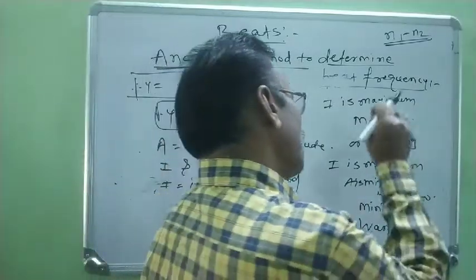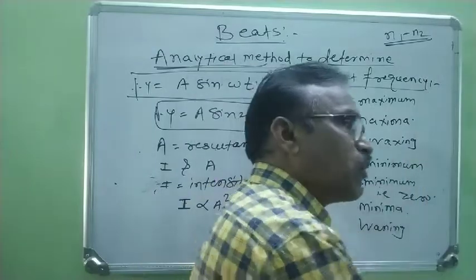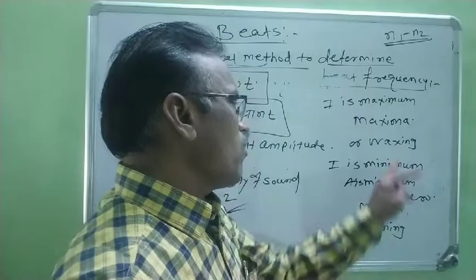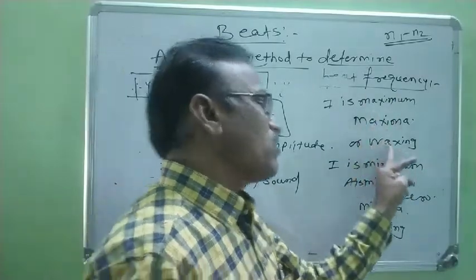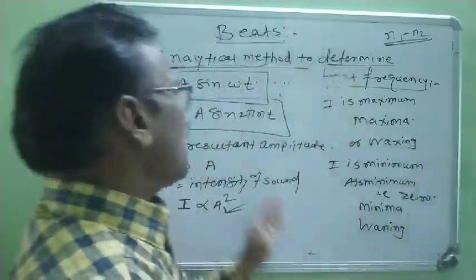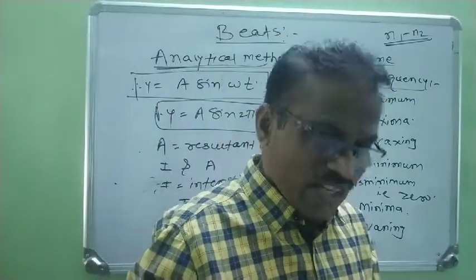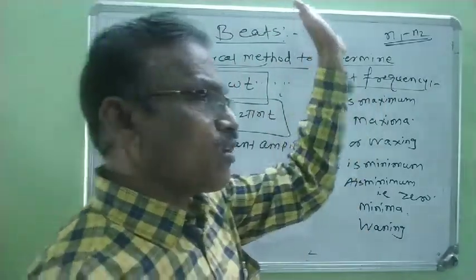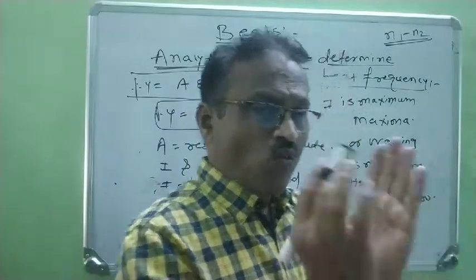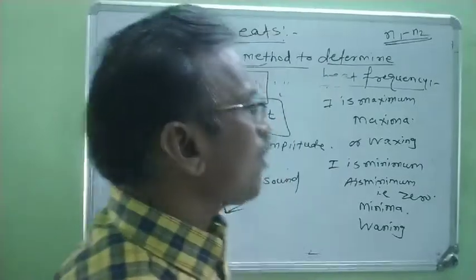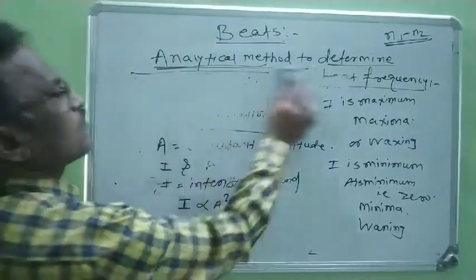It depends on the value of amplitude. When amplitude is zero, wanings are produced. When amplitude is maximum, waxings are produced. Right? In this way, when we study beats, we have to consider two types of conditions. One condition is waxing and the other condition is waning. Now we consider them one by one.